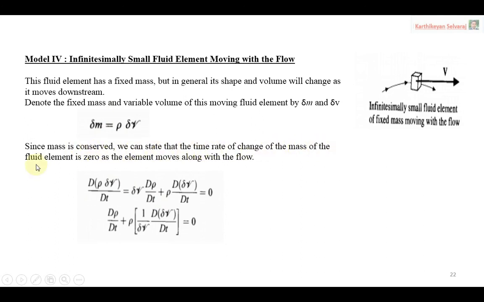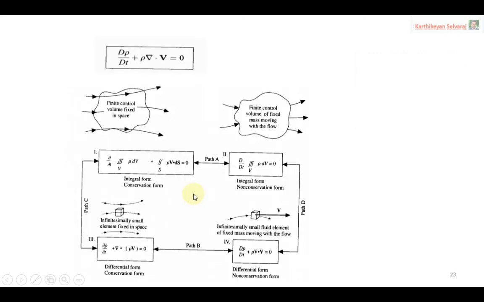The element is moving along with the flow, because we are going to use the principle of substantial derivative. Substantial derivative will be helpful for changes in the parameter, because when the control volume or fluid element is moving, we need to go for the substantial derivative. Based on that, the mass term can be expanded by using the basic differential equation, the u by v principle. Once you expand it, you will get the equation like this. This is the final form of the continuity equation for your fourth model.